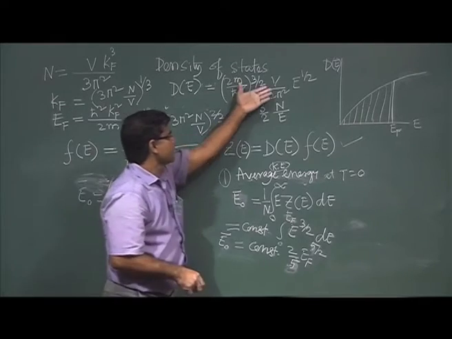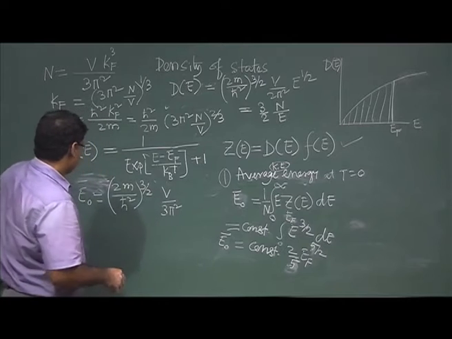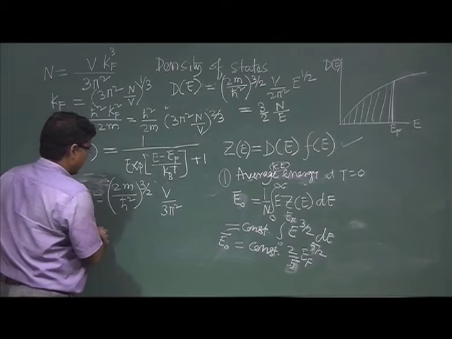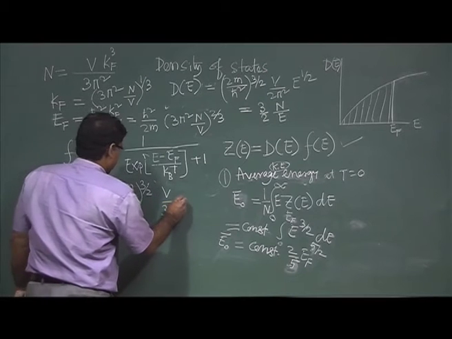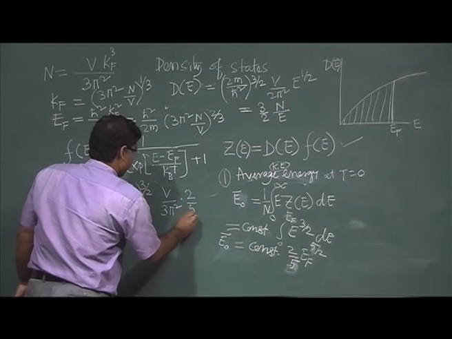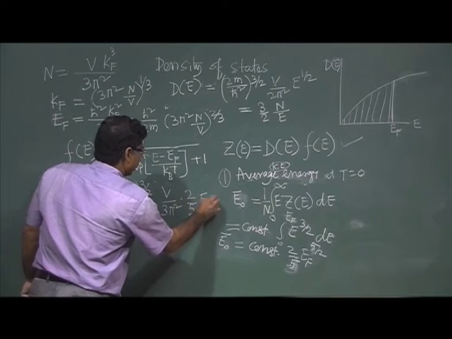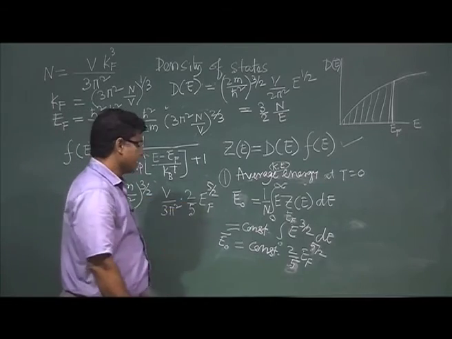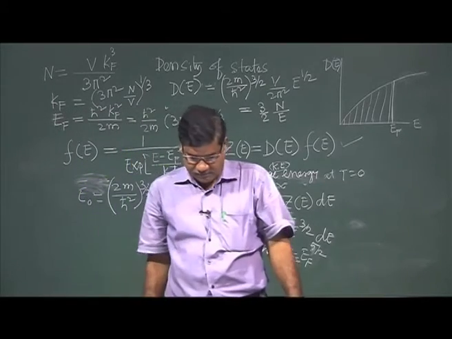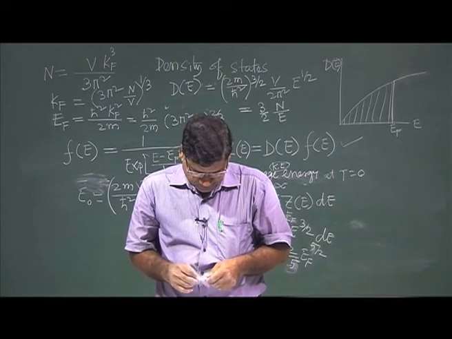So, that is the constant, that term we have included here, into 2 by 5, into E F to the power 5 by 2. Okay. So, this will be the average energy of each electron.